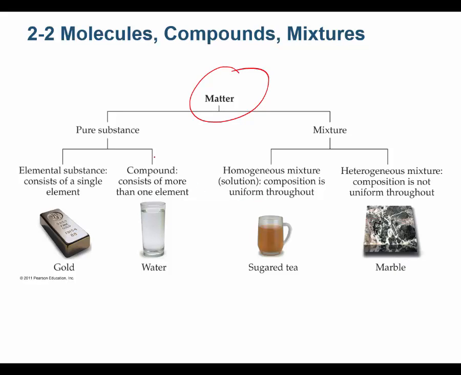For example, you can have pure substances, and pure substances come in two different forms. You can have compounds, which have a consistent ratio of atoms, like H2O. There's always two H's, there's always one O, that's water, H2O. Like C6H12O6, that's sugar. There's always 6 carbon atoms, 12 hydrogen atoms, and 6 oxygen atoms, so that's another compound.